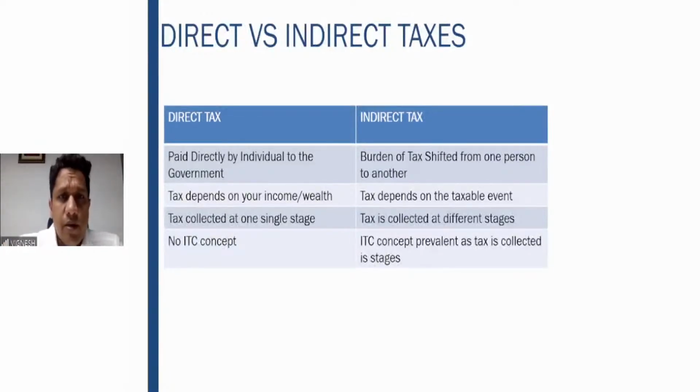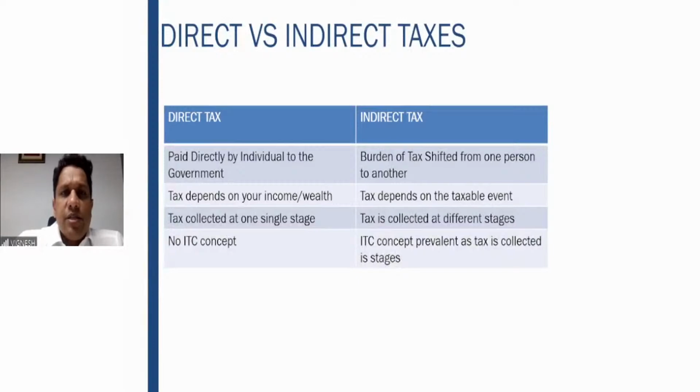The individual works out his taxes and pays them directly to the government. A simple example is income tax. Each assessee determines his income, works out the taxes to be paid and pays them to the government. It is paid directly by the individual to the government.